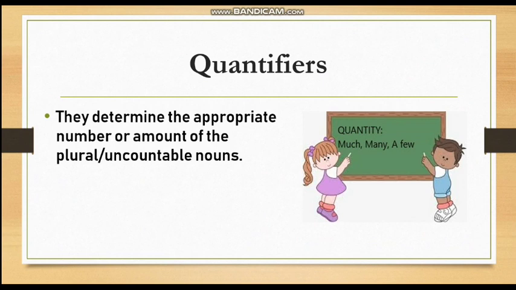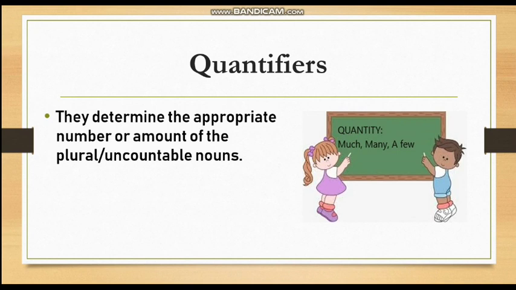Quantifiers, as the name suggests, tell us about the quantity. If we have a certain quantity, it would be more than one, something plural. So quantifiers are used to tell us the amount or number of the plural nouns or the uncountable nouns.